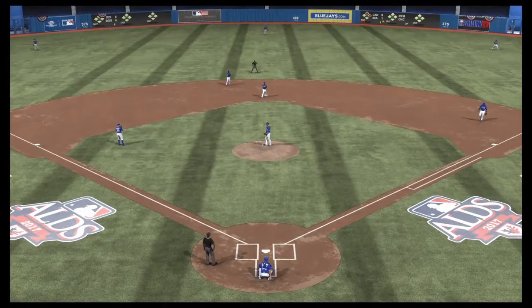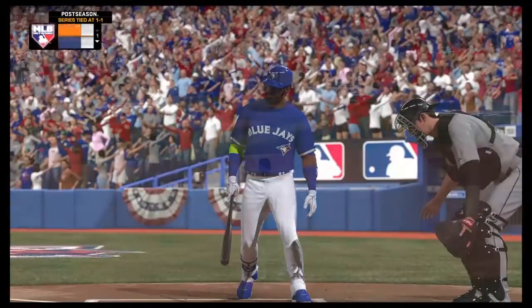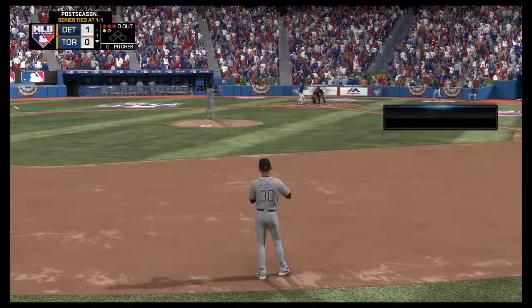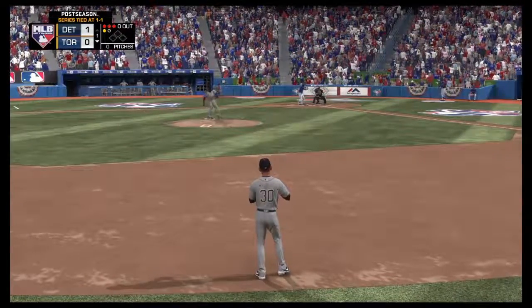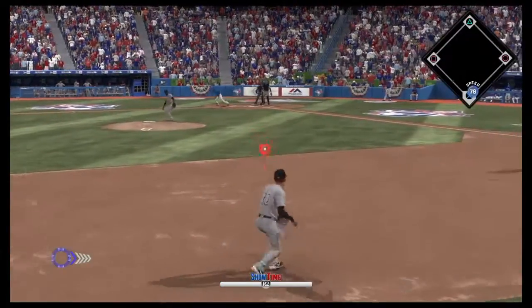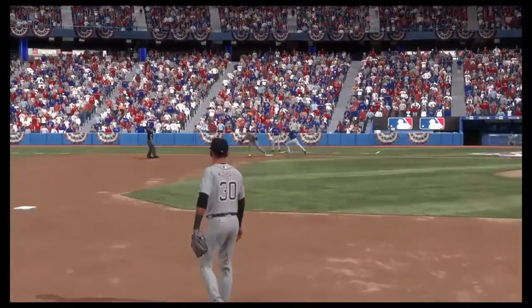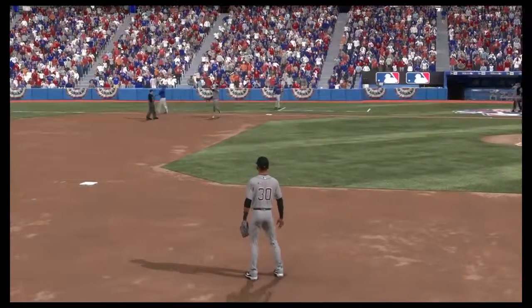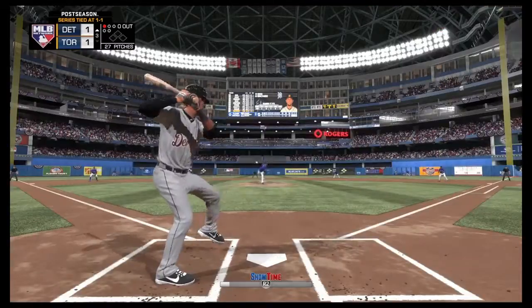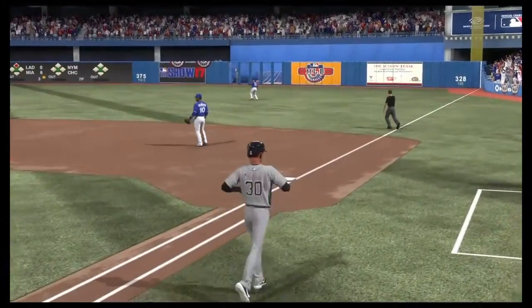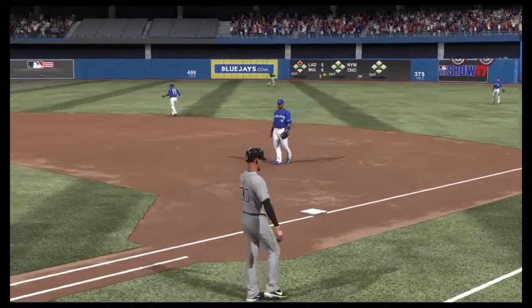We will have Julio Teheran on the mound for us in this one. We are going to play as the rookie shortstop Dixon Machado. Ground ball right to us at short, throw over to Rizzo at first. Right, easy enough ground ball. First at bat is going to be a fly out to right.